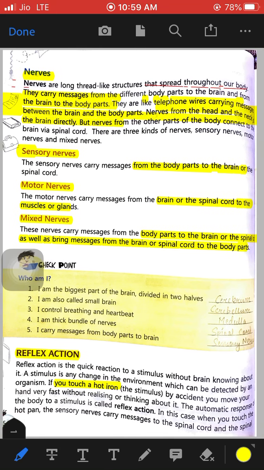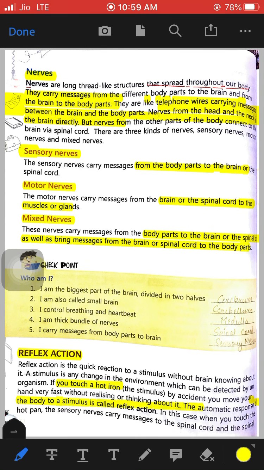It is the automatic response of the body to the stimulus. What is a stimulus? Any external change, any change in our environment to which our body responds. That action is known as reflex action.